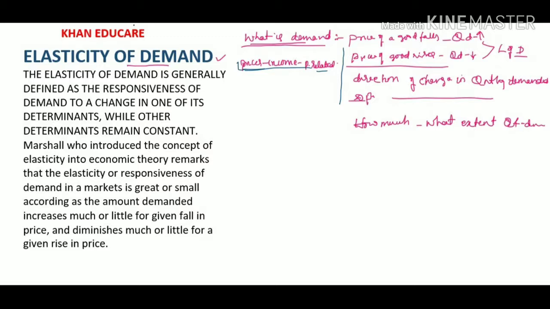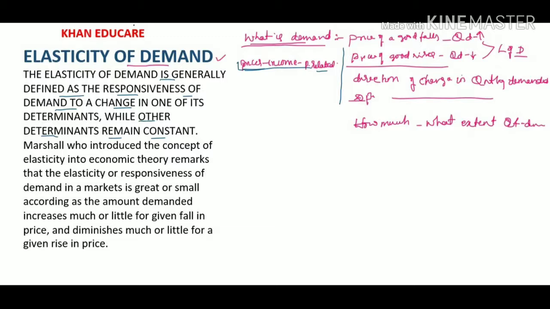The concept of elasticity of demand refers to the degree of responsiveness of quantity demanded of a good to a change in its price, consumers' income, and prices of related goods. In other words, elasticity of demand is generally defined as the responsiveness of demand to a change in one of its determinants while the other determinants remain constant.